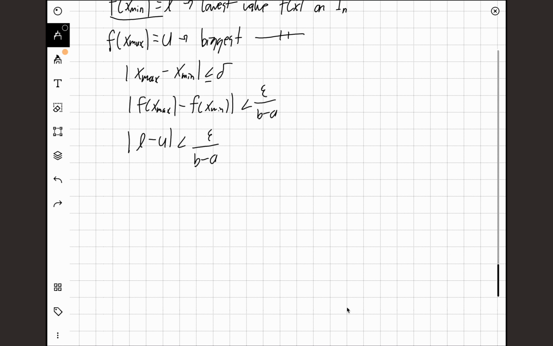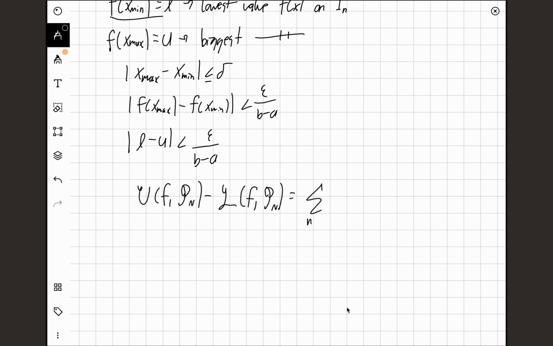And now our proof is basically done already, because if we take the upper sum of f with our partition Pn minus the lower sum of f with our partition Pn, that is just going to be the sum from n equals 1 to n of f of x max, where this x max is defined on each specific interval.